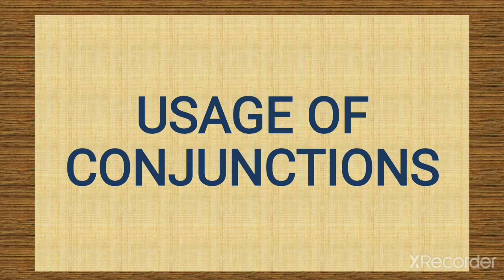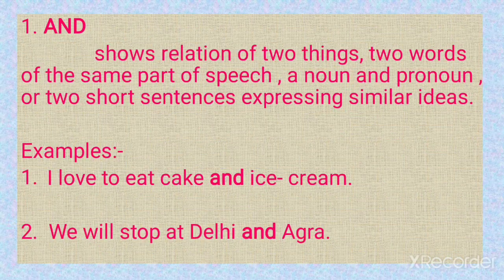Now with the usage of conjunctions, we're going to understand a few conjunctions, how they are used and where they are used. Now first is and. It shows relation of two things, two words of the same parts of speech, a noun and pronoun, or two short sentences expressing similar ideas. So and is used when showing relations between two things or two words of the same parts of speech, a noun and a pronoun, or two short sentences which are expressing similar ideas.